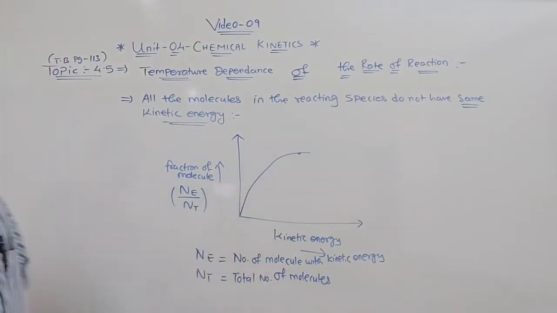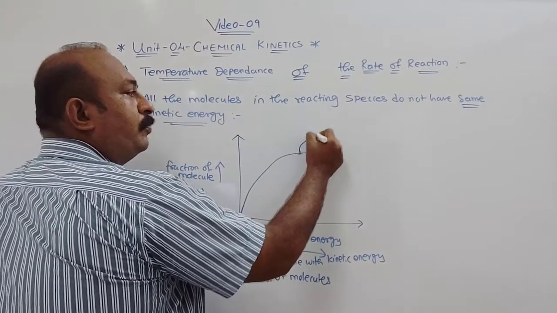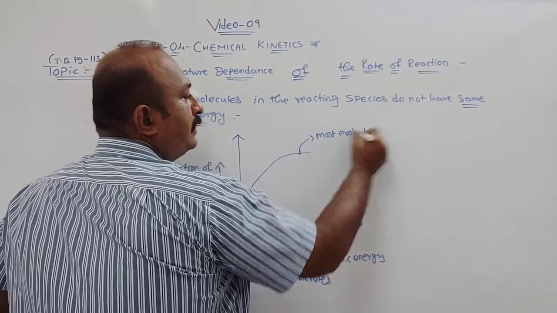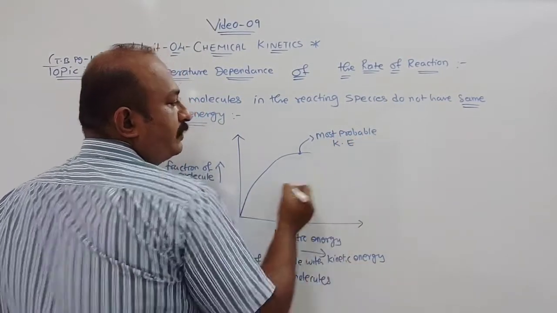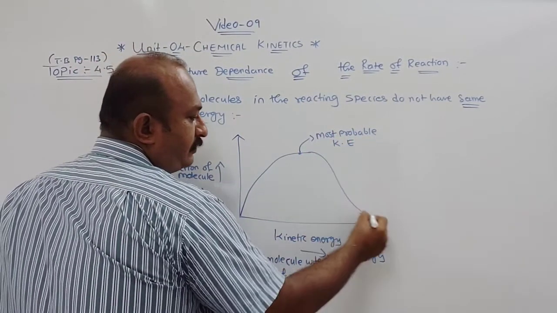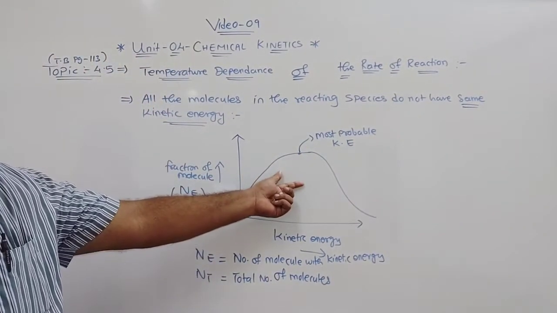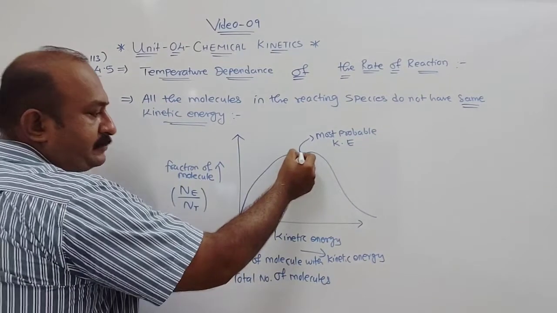What we say, that is at a given point. So we can call this energy the most probable kinetic energy. Understood? And then the graph you will see will slip down. So this was given by whom? Maxwell and Boltzmann. They explained this curve.